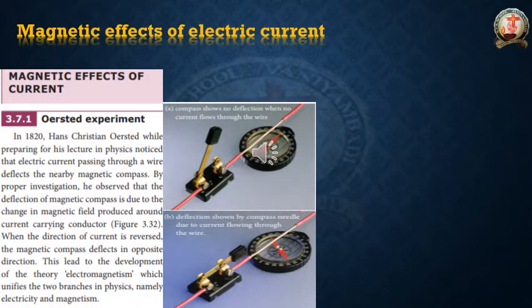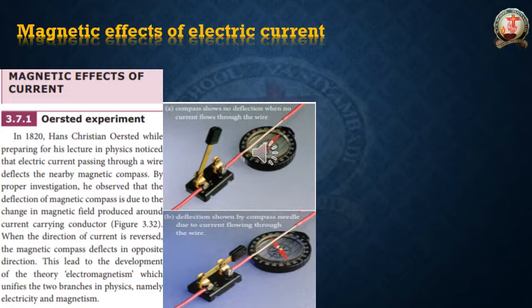Today our first concept is magnetic effects of electric current. Magnetic effects of electric current means how the electric current produces the magnetic field. Now we are going to learn that.